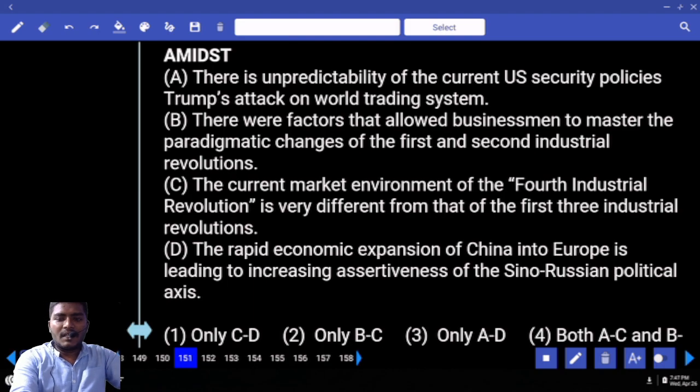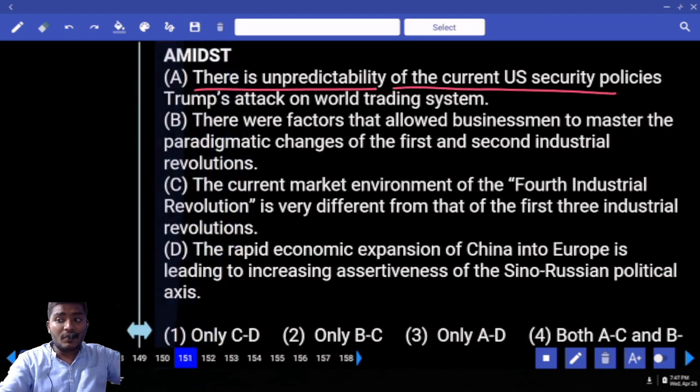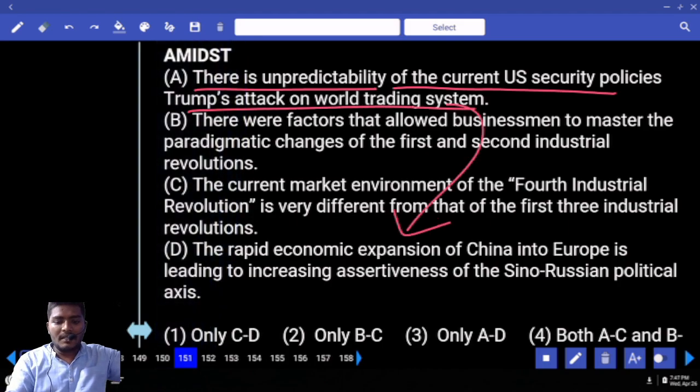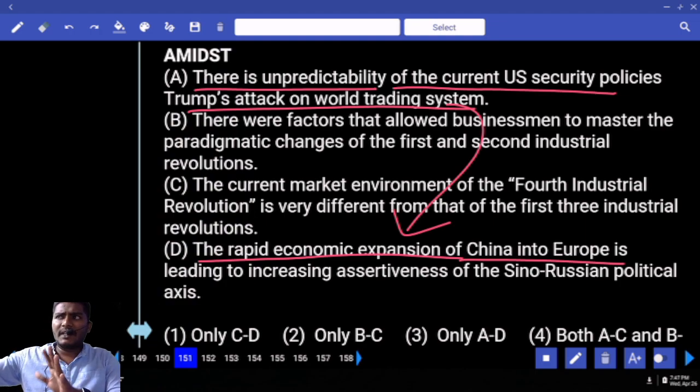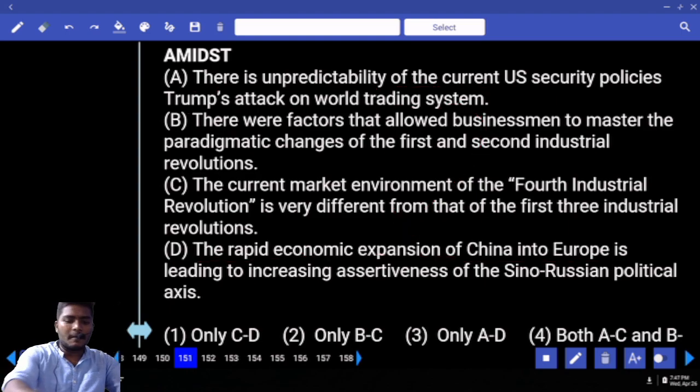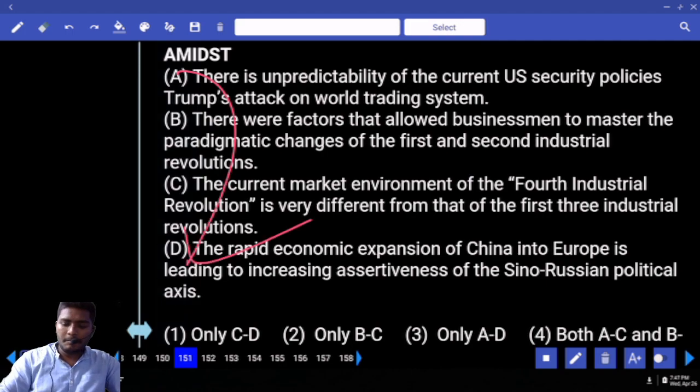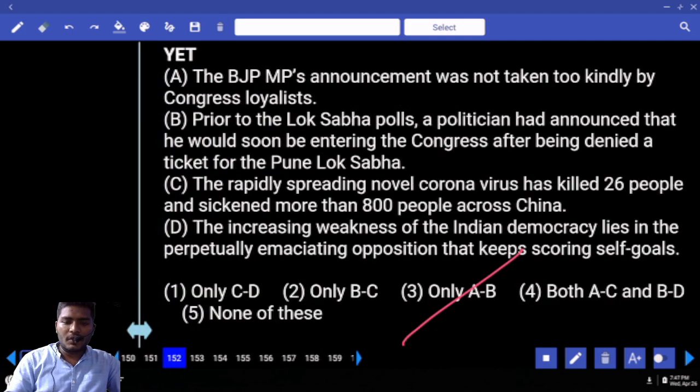Another one, there is unpredictability of the current US security policies. Trump's attack on world trading system amid the rapid economic expansion of China into Europe. China is expanding its business into Europe. Now these fellows are unpredictable. They don't know what to do. So in this situation, they are not sure what to do. Which is more clear? Can you tell me? Answer comes with the AD. Go with 3. Move to 152.